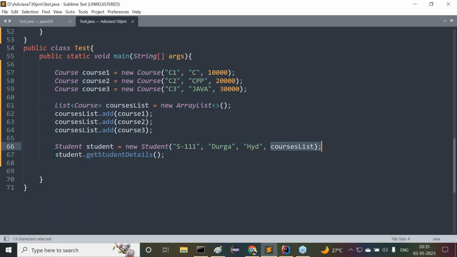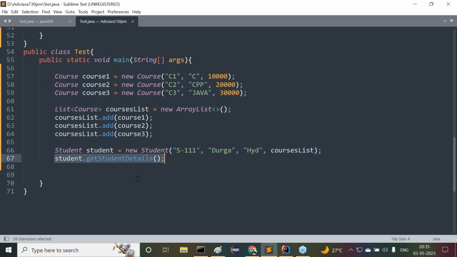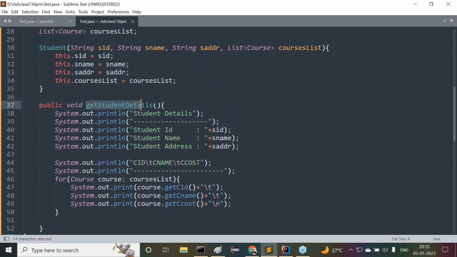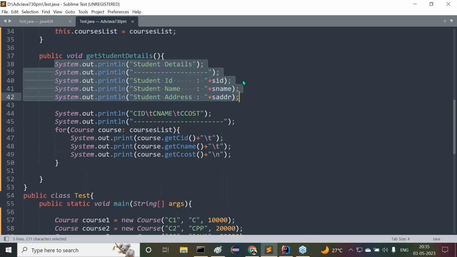When we call student.getStudentDetails, the flow of execution comes to getStudentDetails, where we display all the student data. From the courses list, by using a for each loop, we get course object by course object and display that course data. That's it. Apart from that, we don't have any specific flow of execution.